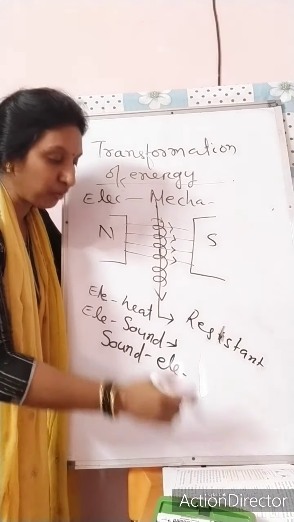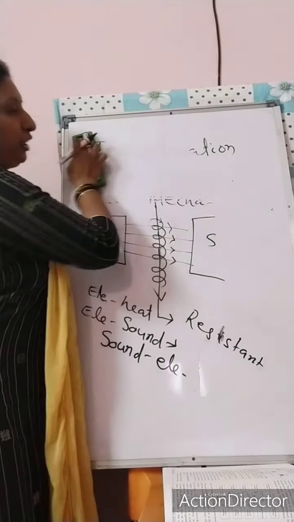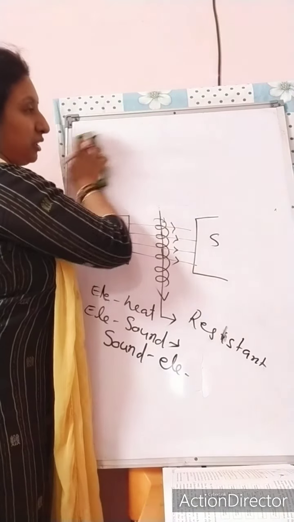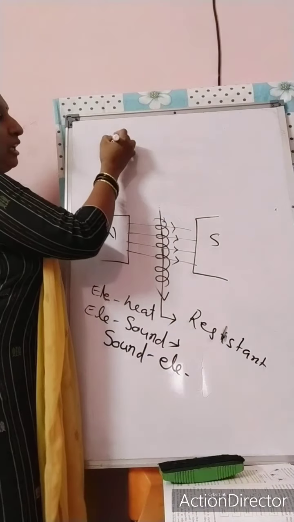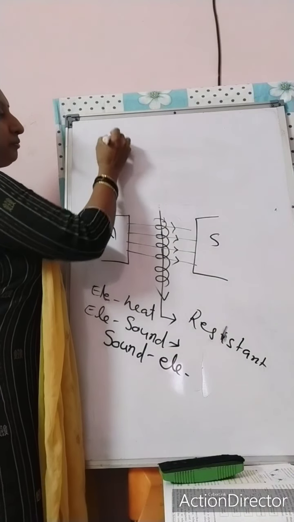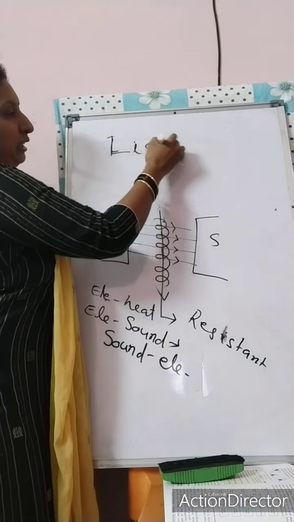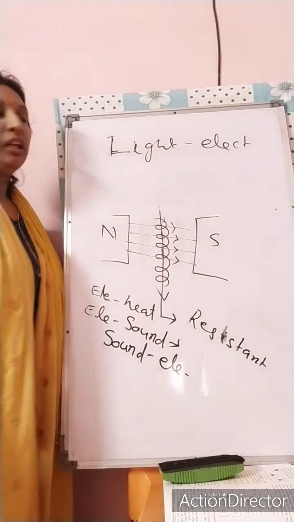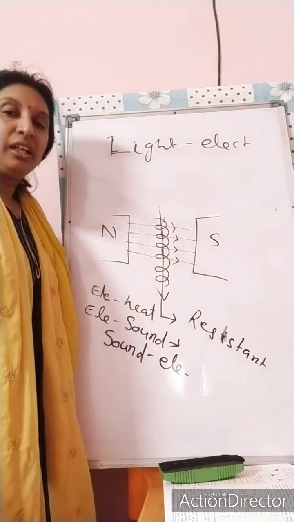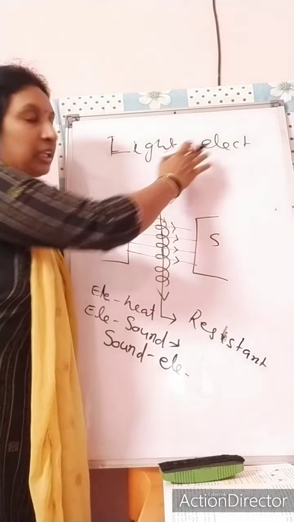Next one, light energy to electrical energy. You can see this type of conversion in your solar cells. In solar cells, light energy is stored in the form of electrical energy.